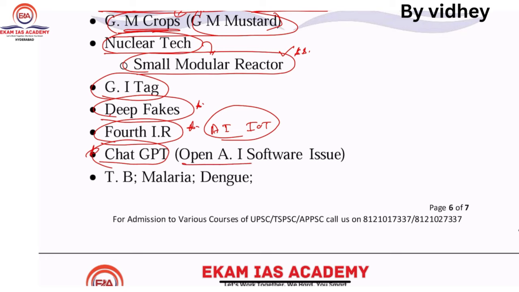Just for example, OpenAI software. How it impacts, for example, the education sector, or how it can impact a child's knowledge.